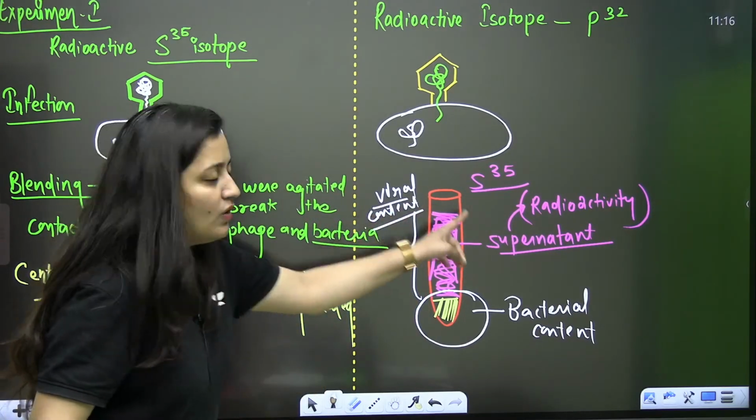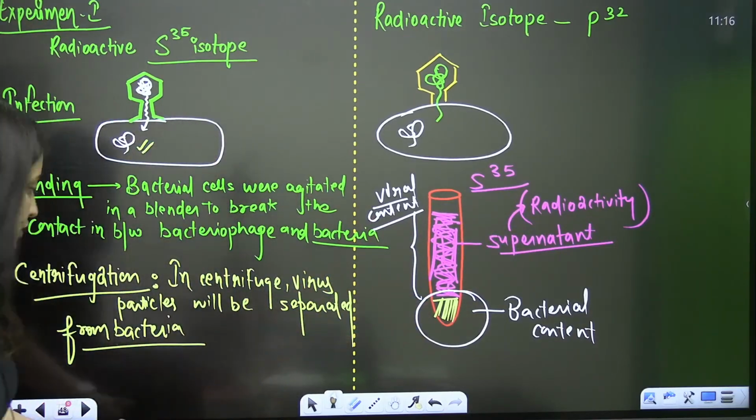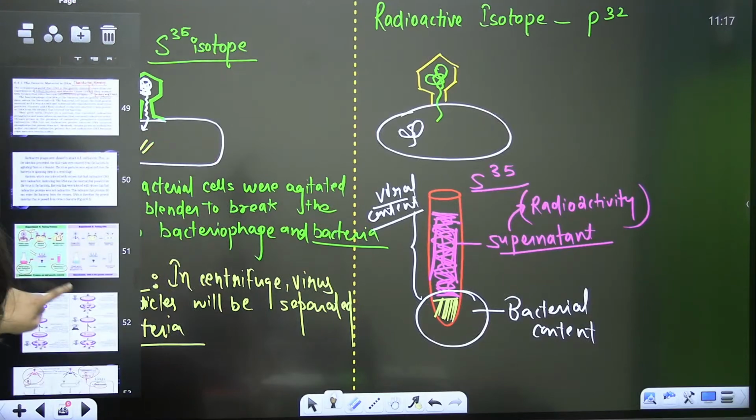Clear, bache? So in viral content, in the supernatant, you will see the radioactivity, not here in the pellet, not here in the bacterial content. Are you getting it? Right?